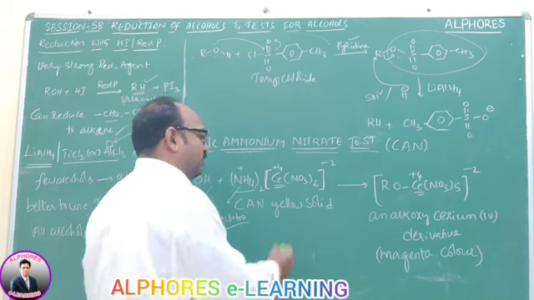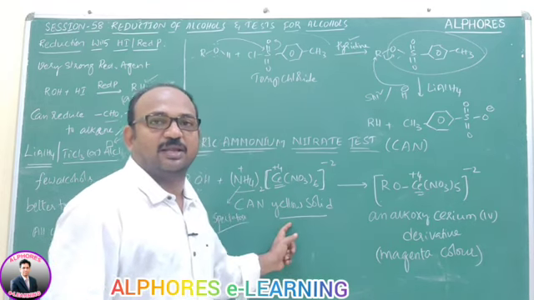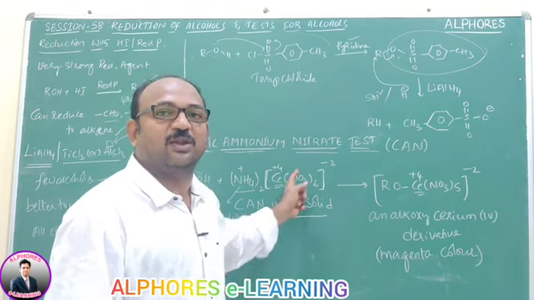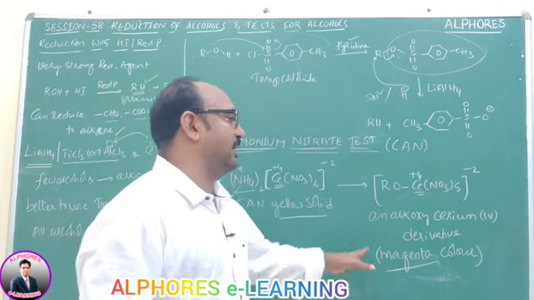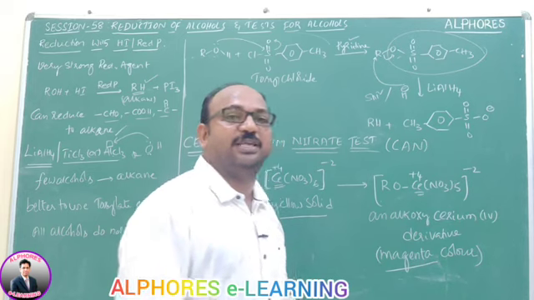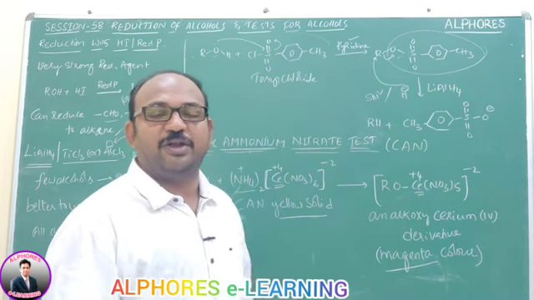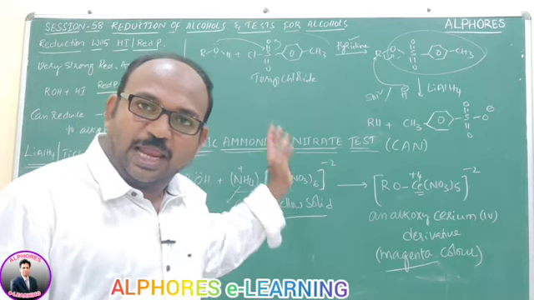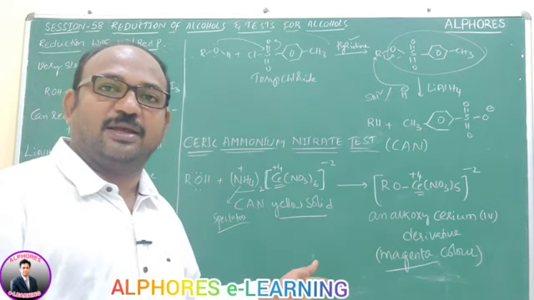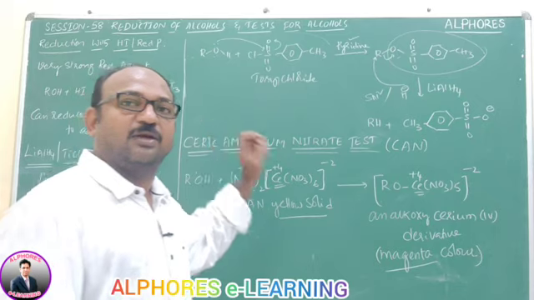Hence, the color is going to change. Earlier it was yellow, ceric ammonium nitrate being a yellow solid. Now it turns to magenta, an alkoxy derivative of cerium(IV). When the yellow color converts into magenta, that indicates the presence of an alcoholic group.